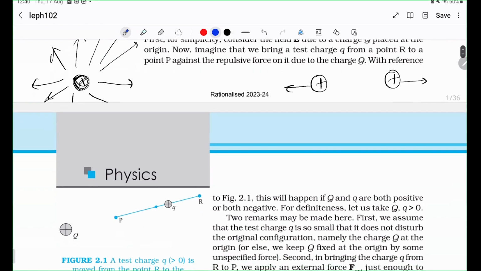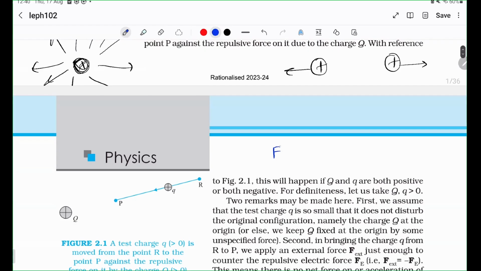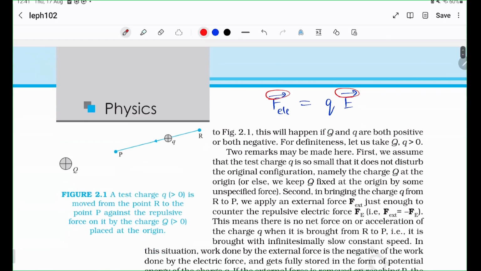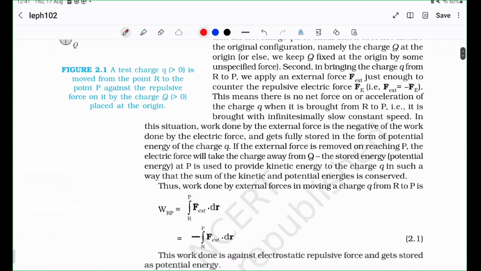So the simple way we defined a field was the electrostatic force on any charge Q is the magnitude of the charge times the electric field at that point. And very importantly, the direction of the force is the same as the direction of the field. So that is how we define a field. The definition of field follows basically as the force exerted per unit charge. Okay.